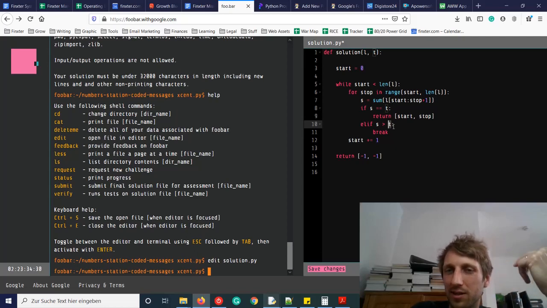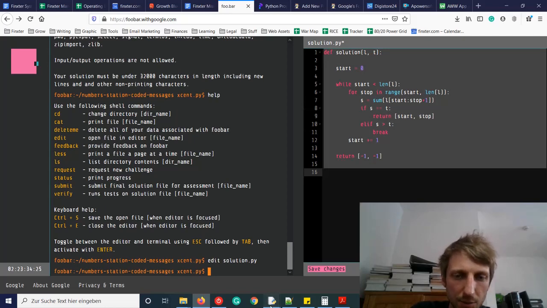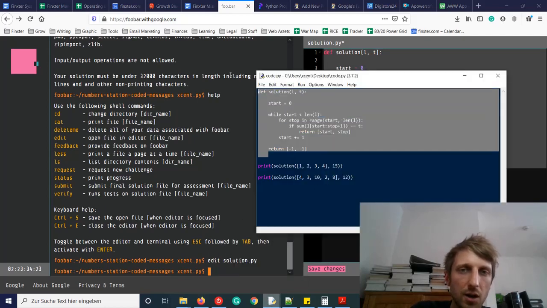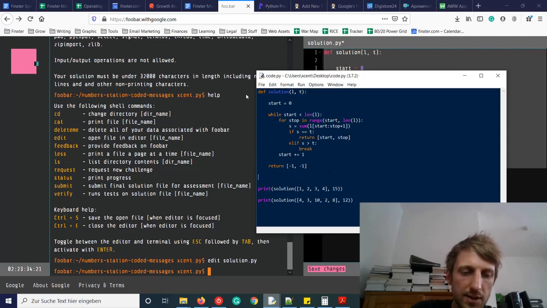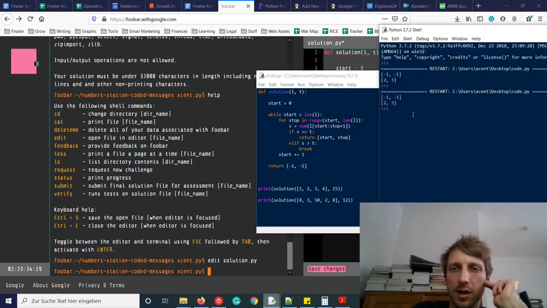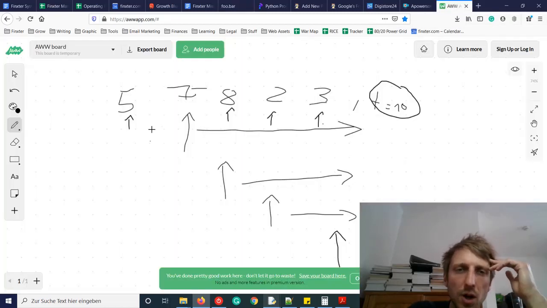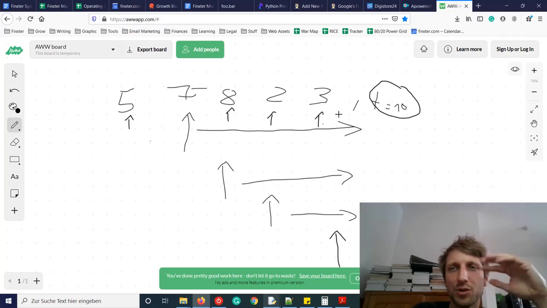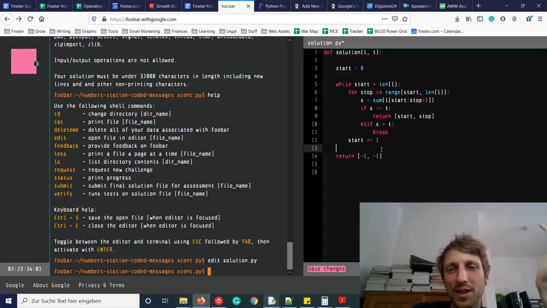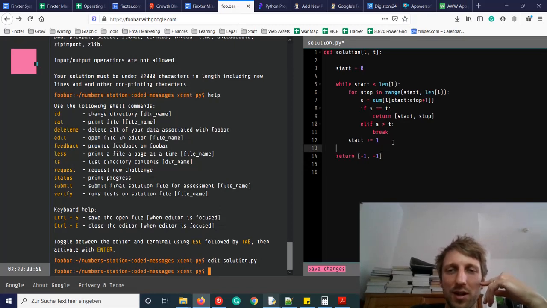So therefore, it doesn't make sense to do something. Let's copy this and try the code, if it works also for the test cases. It's slightly more complicated code, but it returns the same value and it's more efficient. Runtime complexity: we go over all elements. In worst case, it's quadratic runtime complexity. I'm pretty sure there's a linear runtime complexity solution for this, but this one should be enough for most cases in practice.